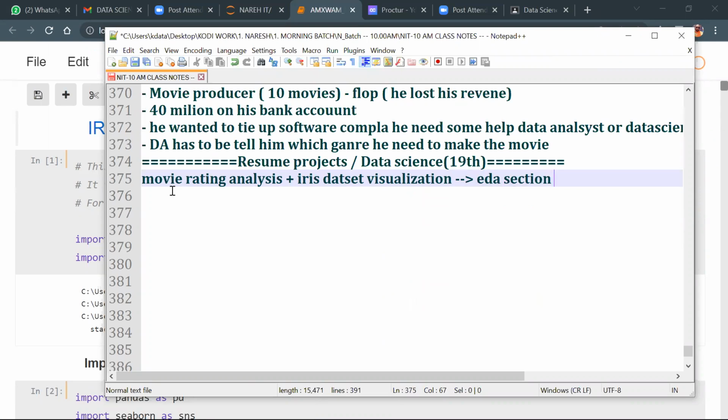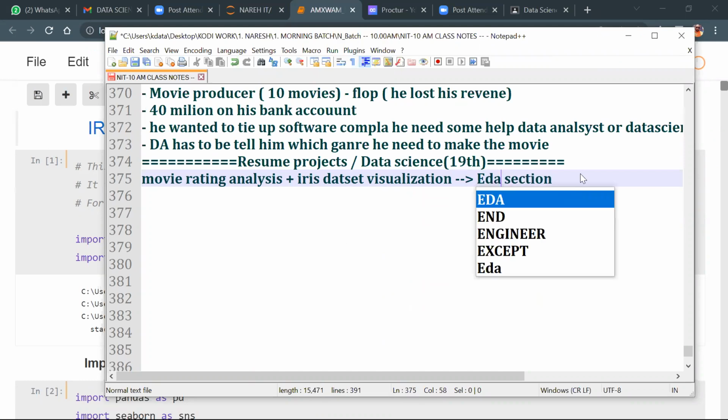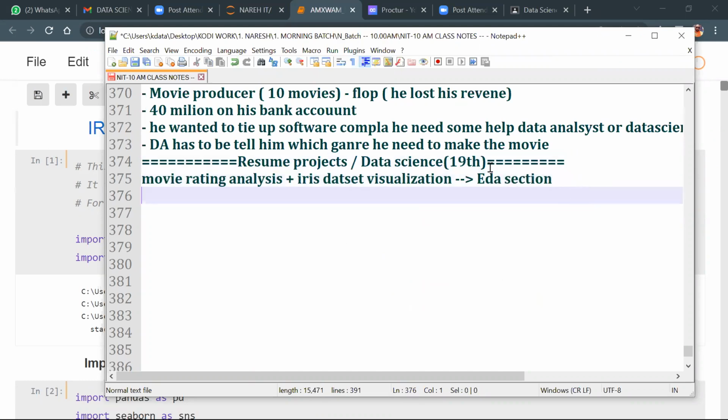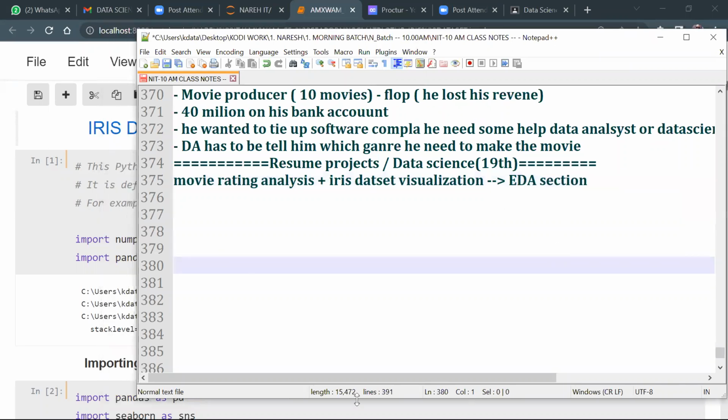Can anyone tell me what is meant by EDA from the starting point to the ending point? What is meant by exploratory data analysis? What are the 7 steps? Feature engineering, univariate, bivariate, outlier treatment, and missing value treatment, all those things, right? EDA, outlier is impacted by which strategy?